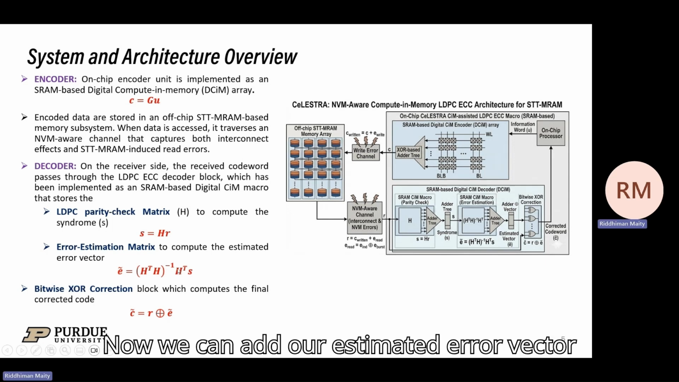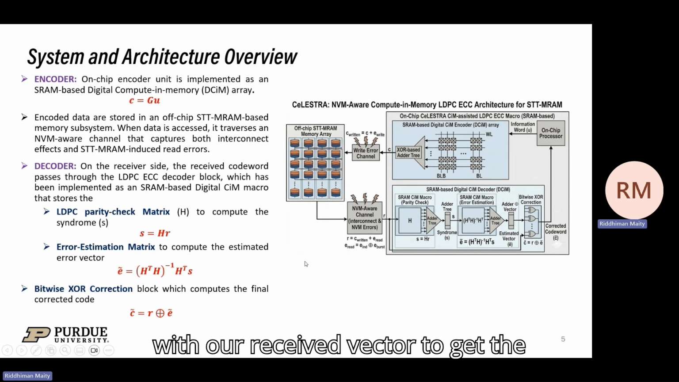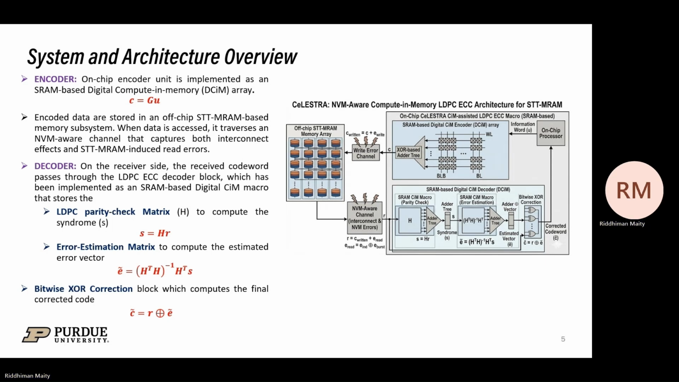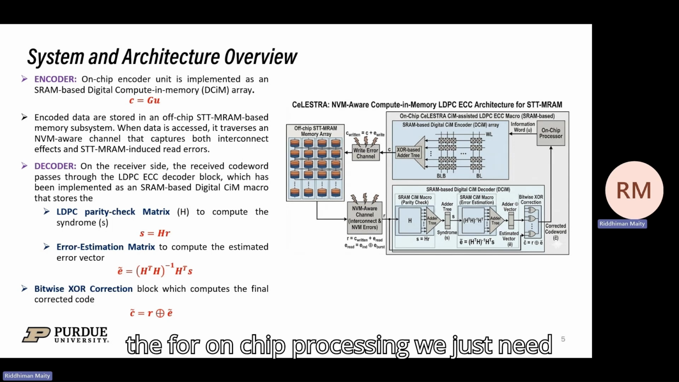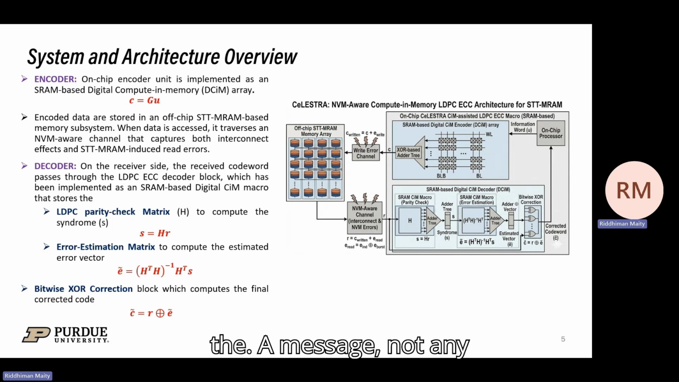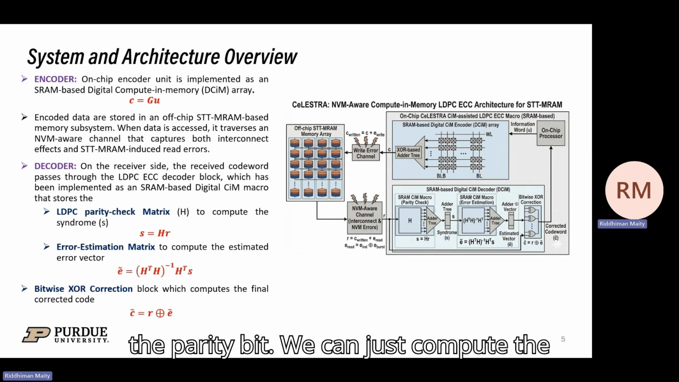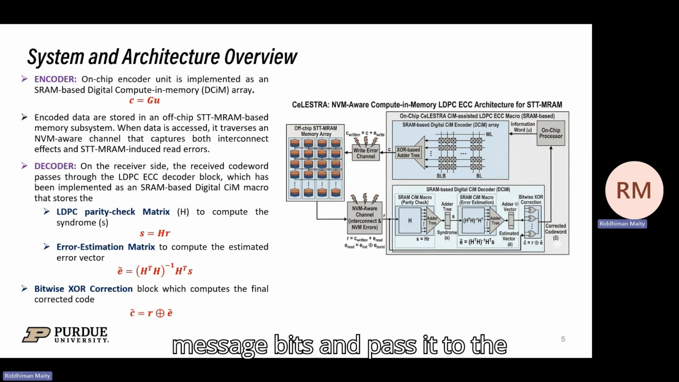Now we can add our estimated error vector with our received vector to get the corrected code. From the corrected code, we can discard our parity bits because for on-chip processing we just need the message, not any parity bits. Or in hardware we can actually neglect computing the parity bits. We can just compute the message bits and pass them to the on-chip processor for processing.